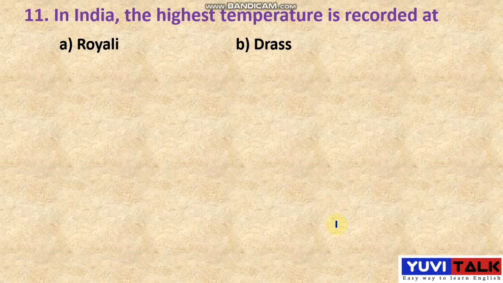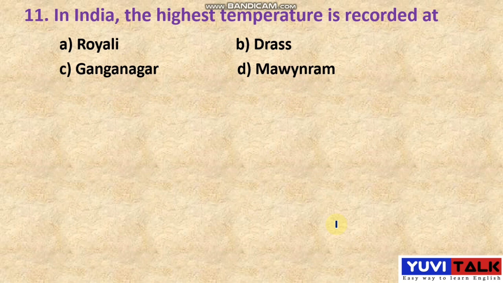So in India, the highest temperature is recorded at option A Roili, option B Dras, option C Ganganagar, option D Masinram. Here the spelling is Masinram. See that here they have given the four options. Roili is there, Dras is there, Ganganagar is there, Masinram is there. So which place do we consider to have the highest temperature recorded in our country? See the right answer, students, Ganganagar.